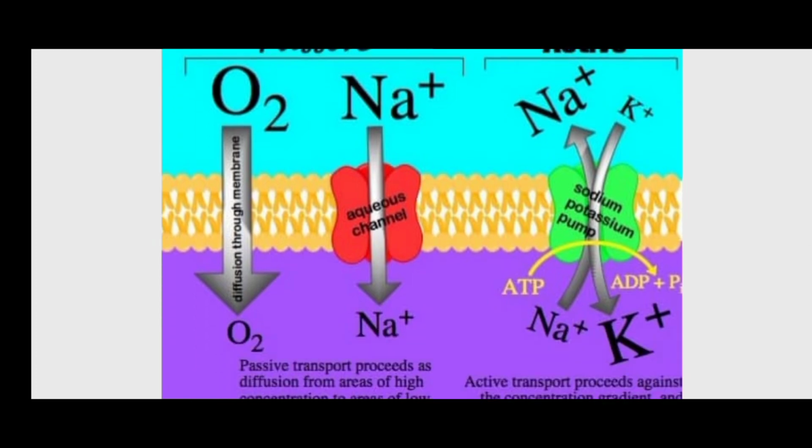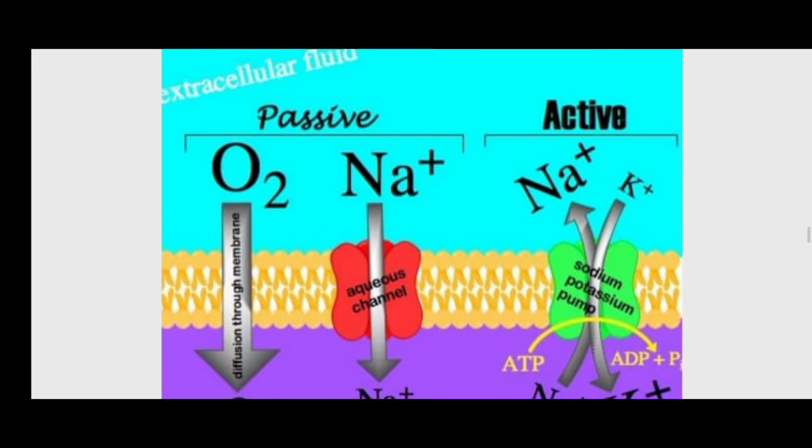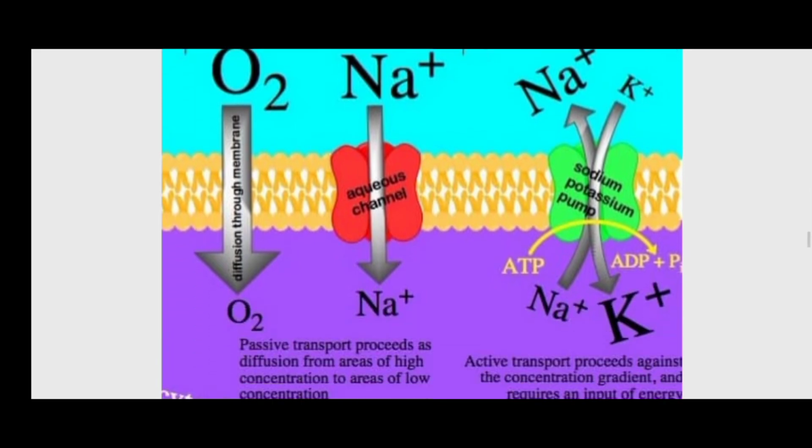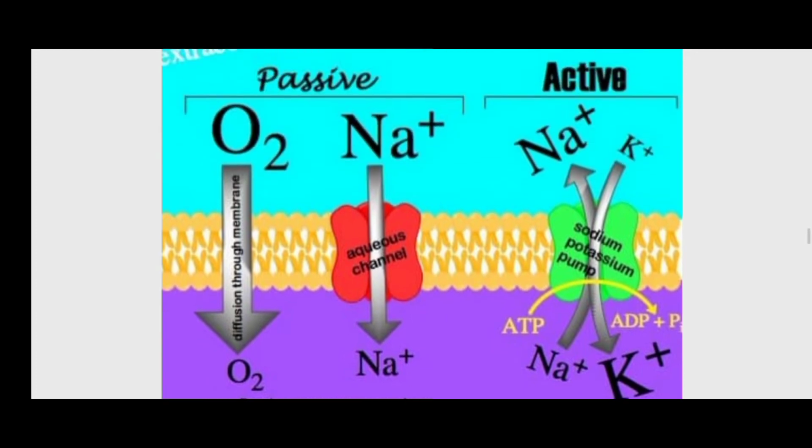In the passive transport, you can see the sodium and the oxygen going in one direction. This is passive transport, as diffusion from the area of higher concentration to the area of lower concentration. It is clear. And the other is active transport.